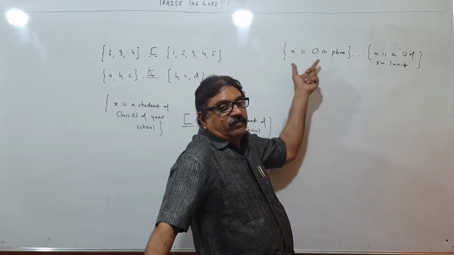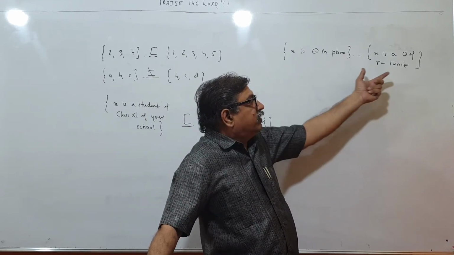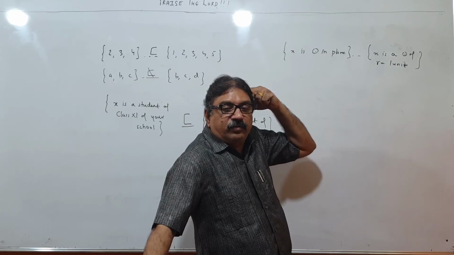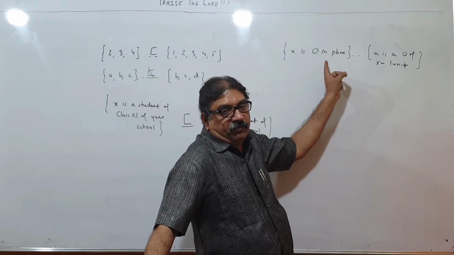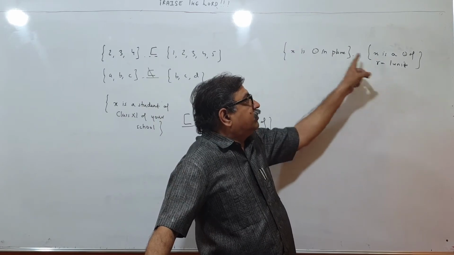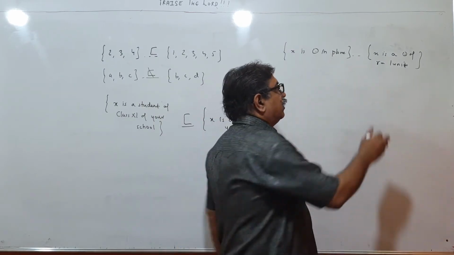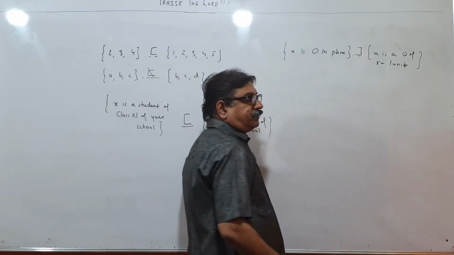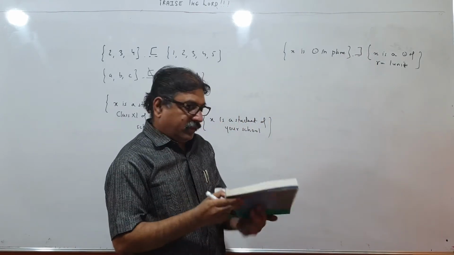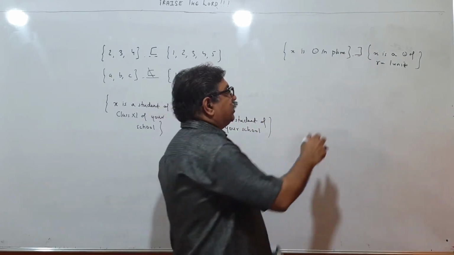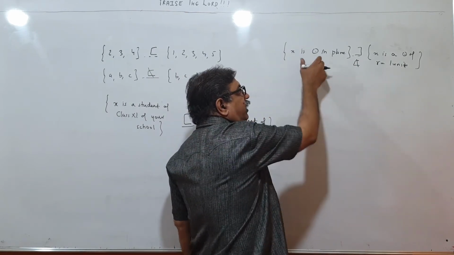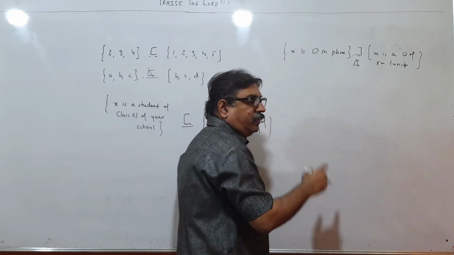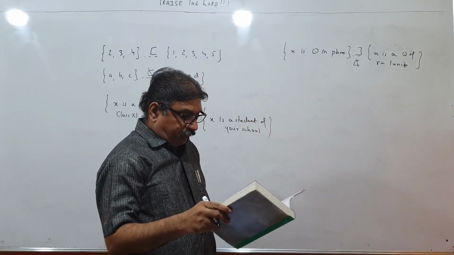This will contain all the circles, whereas this will contain circles only of radius 1 unit. That means all elements of this will be over here. So this will be a subset and this will be a superset. So we write superset like this. Okay, like this. Or you can use not a subset. This is not a subset of this, because all elements over here are not present over here.